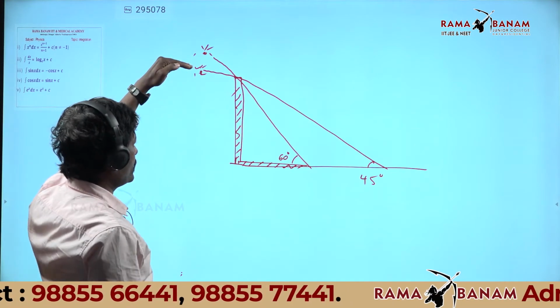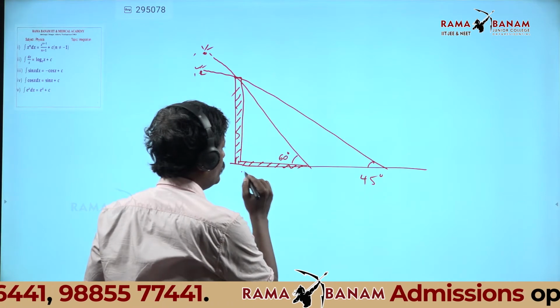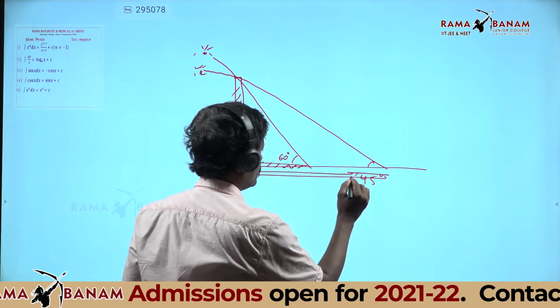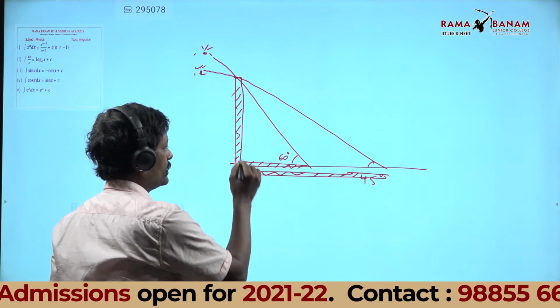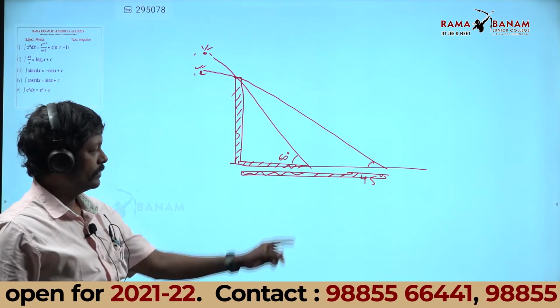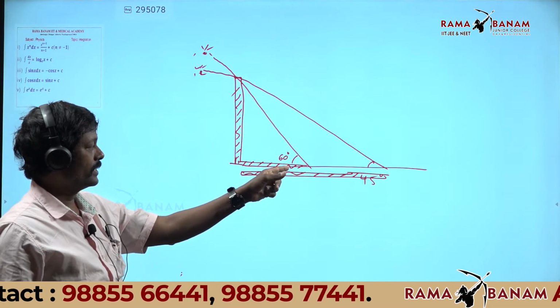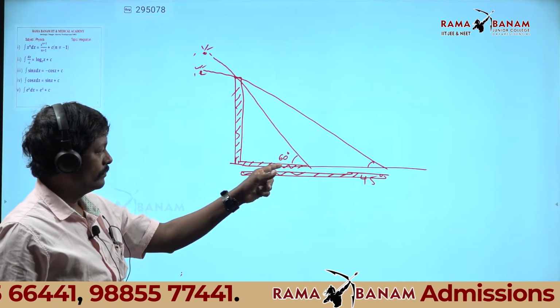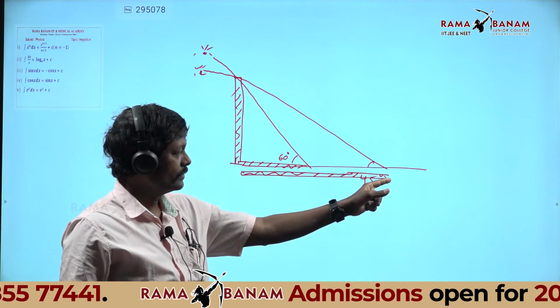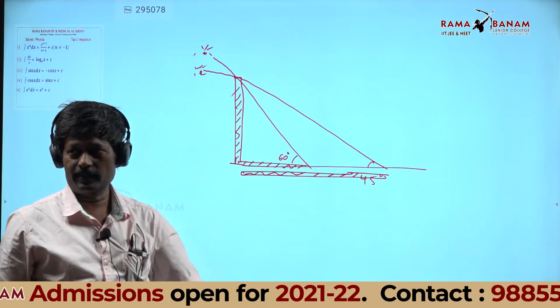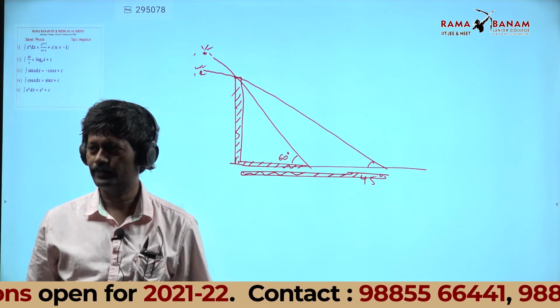As the sun sets, the length of the shadow increased. Shadow of the pole increased. From tip of the shadow to the top of the tower, it makes an angle 60 with the shadow. Again shadow length increased, then it makes an angle 45 with the top of the tower or the pole.